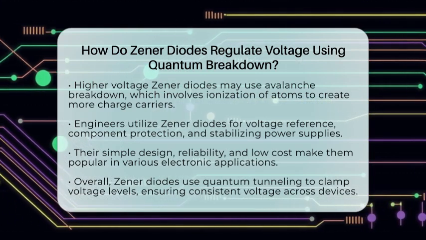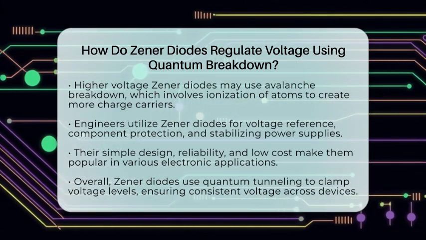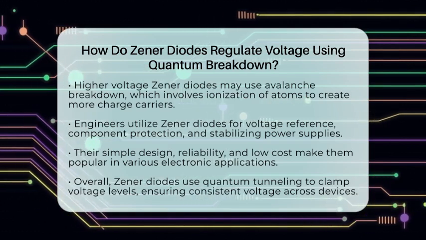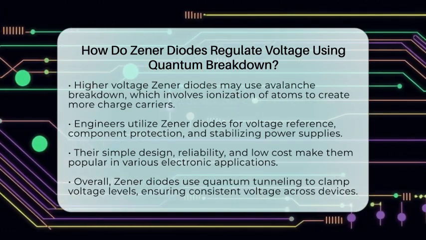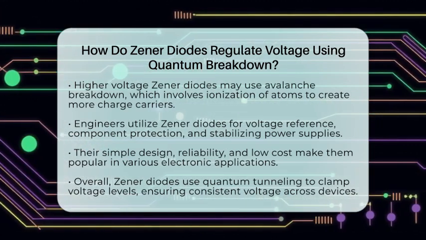So, in essence, Zener diodes use a quantum tunneling process at a carefully controlled voltage to clamp voltage levels. They shunt excess current to keep the voltage across a load constant, making them essential in many electronic devices.